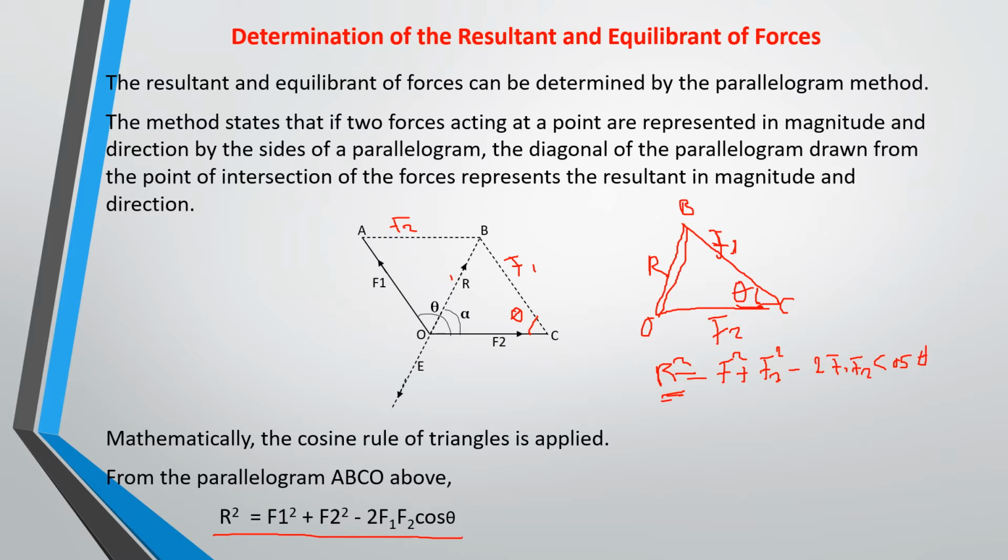All right, so this is the cosine rule, and I want you to review it because you will need it to solve problems on the determination of resultant of forces or of equilibrant.